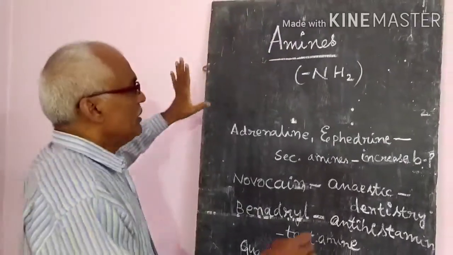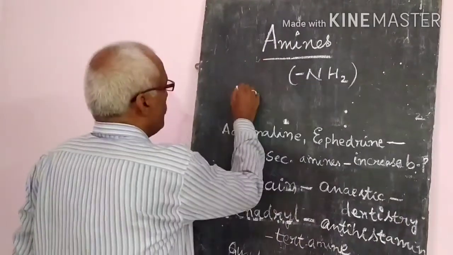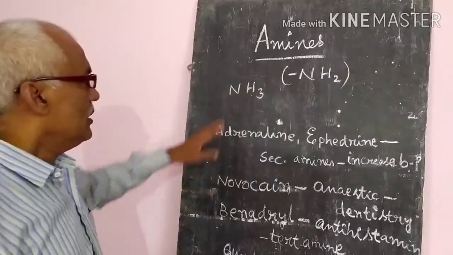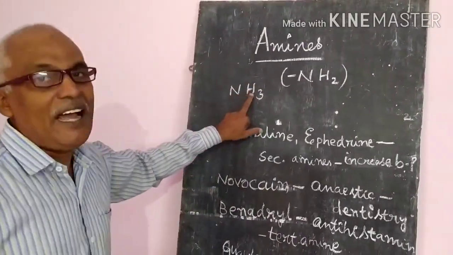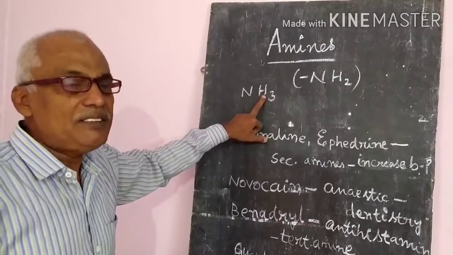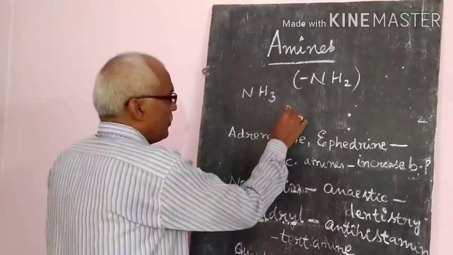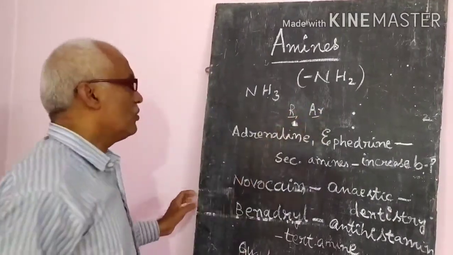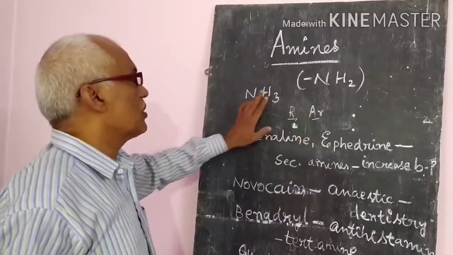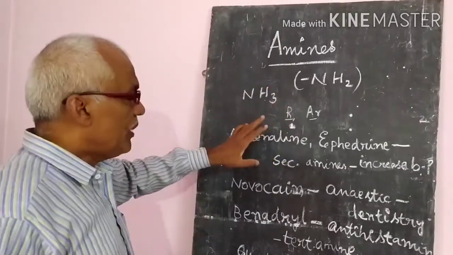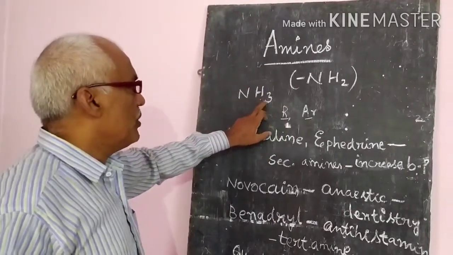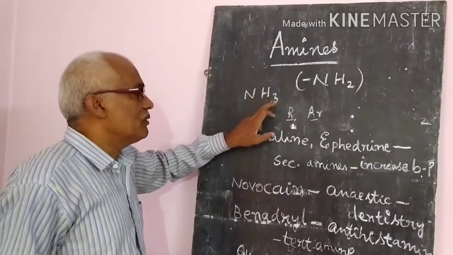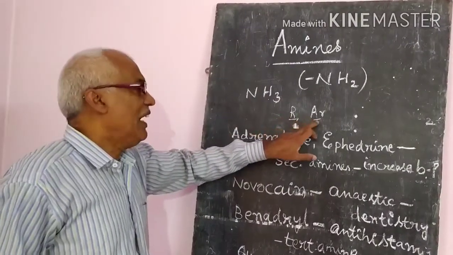So in ammonia, NH3, the hydrogen atoms are replaced by alkyl or aryl groups, and those compounds are called amines. That means in ammonia, the hydrogen atoms are replaced by an alkyl group or aryl group.